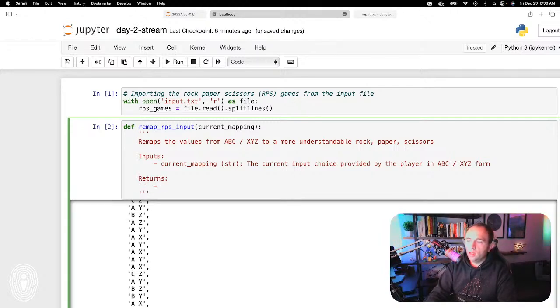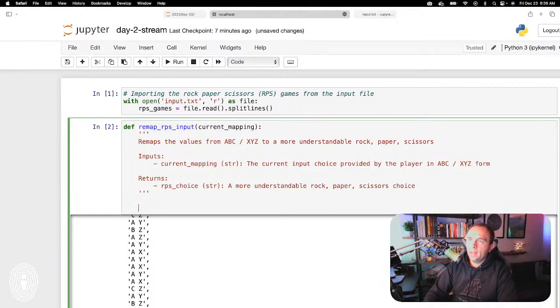All right, that's the only input, and then we're going to respond back with what it is returning. That is going to be the RPS choice. That's what I'm going to call that. This is also going to be a string, a more understandable rock, paper, scissors choice. Okay.